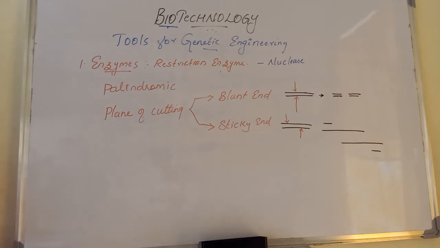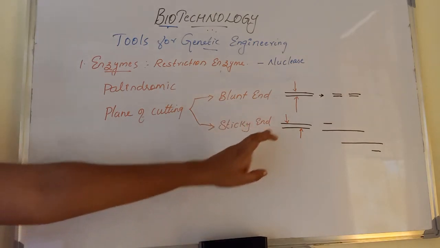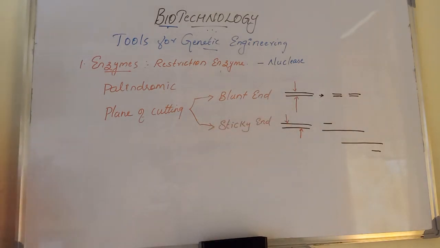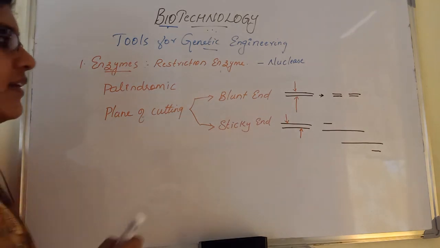So a blunt end cuts both strands of the DNA through the center. These are called symmetric cuts.